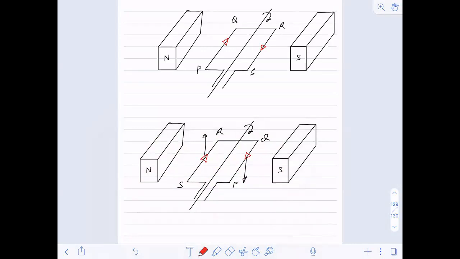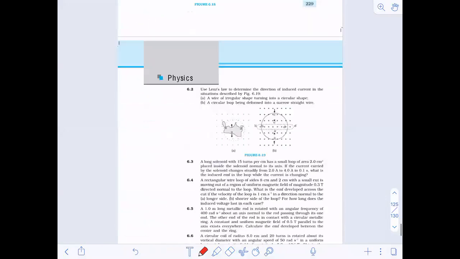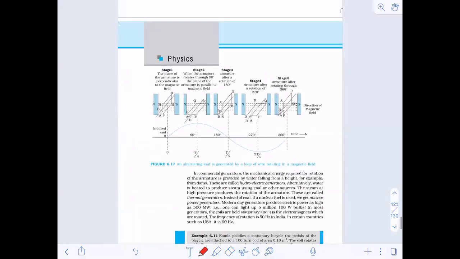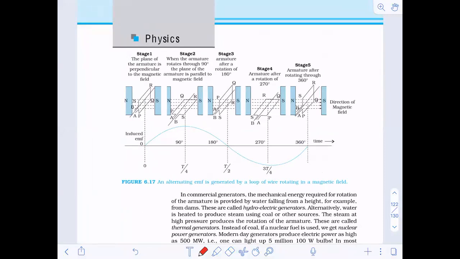Did you understand this now? So this is how things will happen in the AC generator. This is how the things will happen in the AC generator. Now, we are going to see this much. Have you understood the concept of this figure?